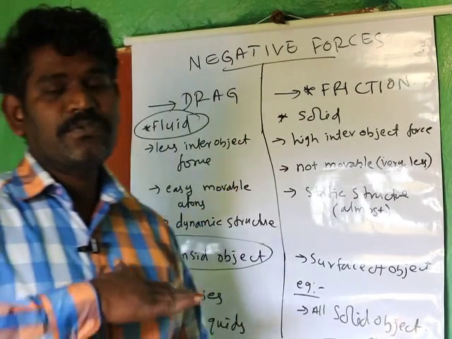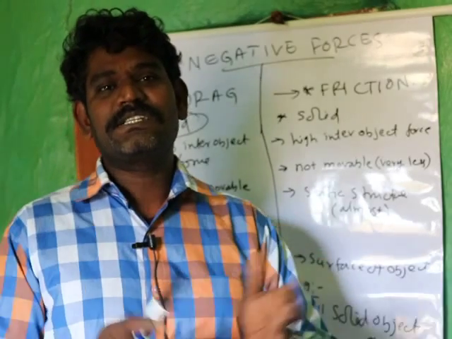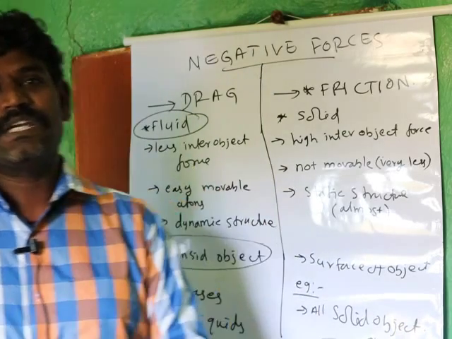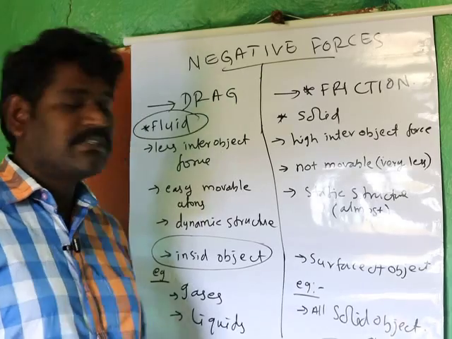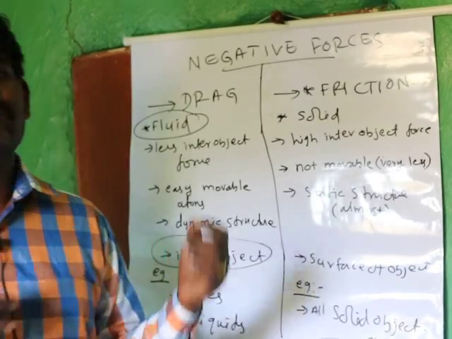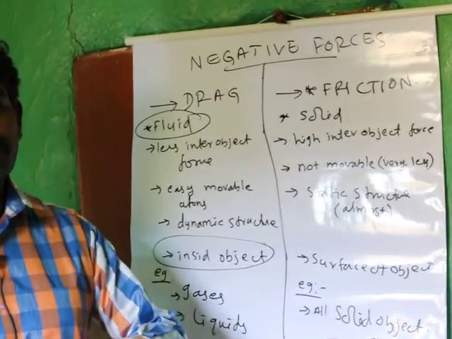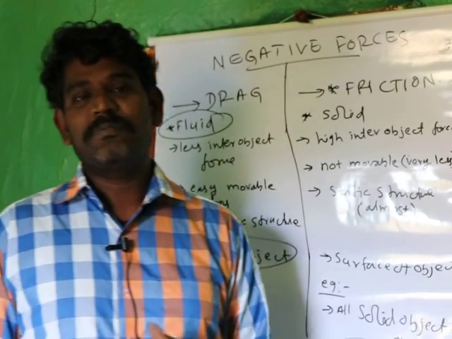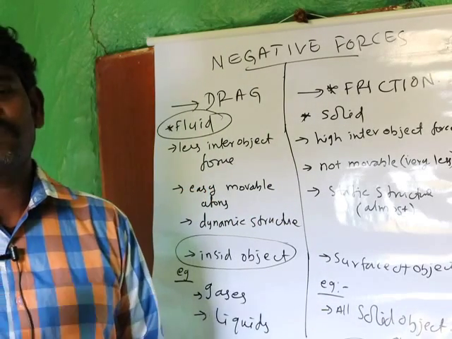The friction force usually happens in solid objects, and here inside the object there are no structural changes. It doesn't allow the structure to change, but it fights to retain its structure, in the case of a solid. Whereas in the case of fluid, it can keep on moving inside even though the object is not moving. When the object enters, there are millions to billions of molecules interacting with the object, and it's easy to change the structure.